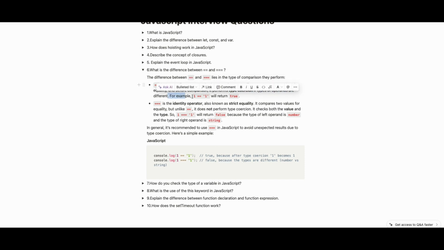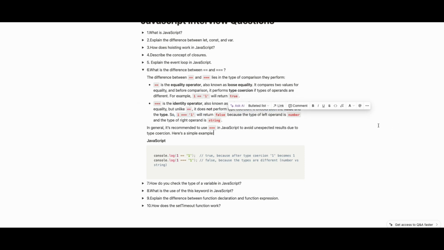For example, type coercion, same as I'm saying, it will compare bytes, so it will not take into consideration which type of variable that is. Strict equality compares two values, but unlike loose equality, it does not perform type coercion. It checks both value and type, so it will return false because the type of the left operand is number and the right is string. In general, the recommendation in JavaScript is to use strict equality to avoid unexpected results due to type coercion.